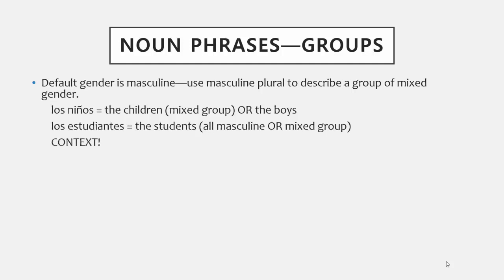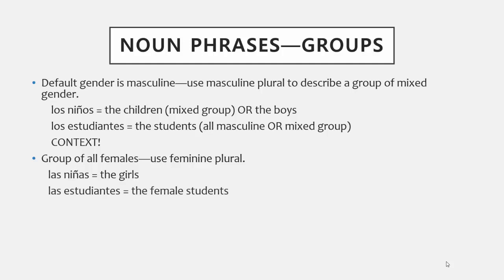Based on the flow of the dialogue, it is understood whether the group in question is all male or if it is a mixed group. Ladies, we get our own special distinction. When the group in question is all female, the feminine plural is used to describe the group. For example, las niñas can only mean the girls. There cannot be any boys in the group with that designation. Similarly, las estudiantes really does refer to a group of female students. No males in the group.